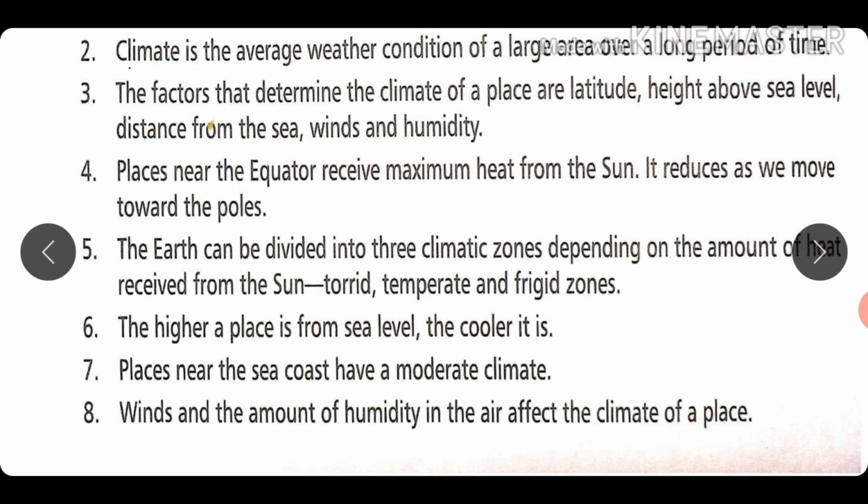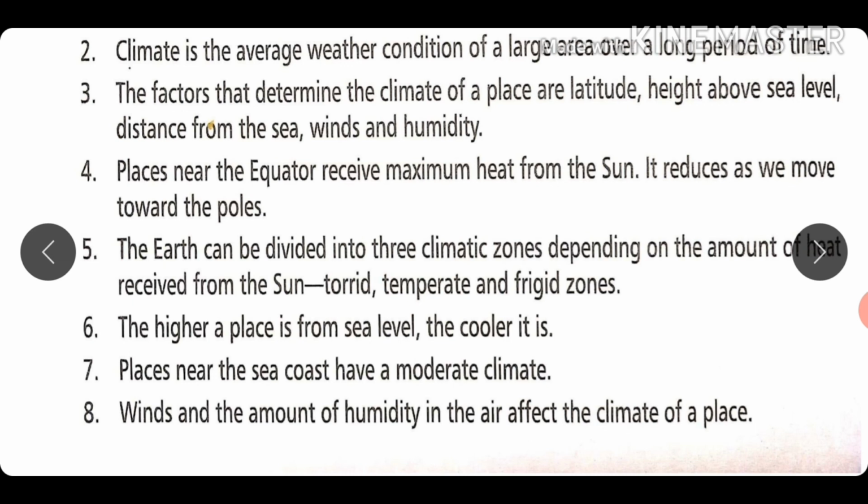So students, in this chapter we have seen the difference between weather and climate and how the different factors affect the climate of a place. And the factors we have discussed were the latitude, height above sea level, distance from the sea, winds, and humidity of the place.